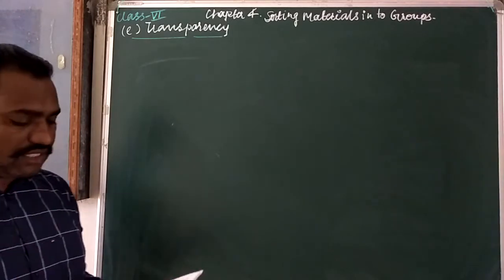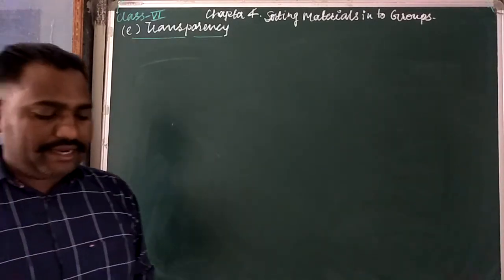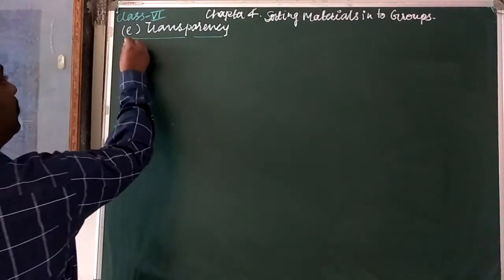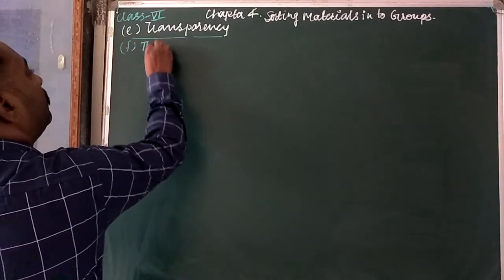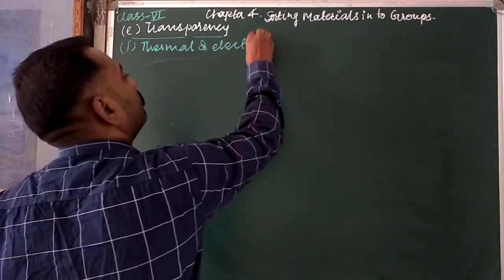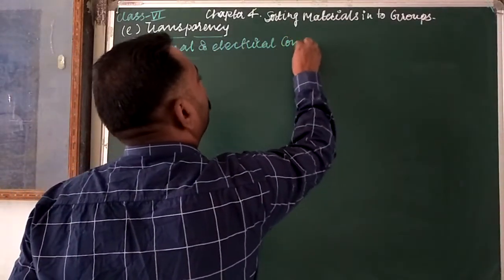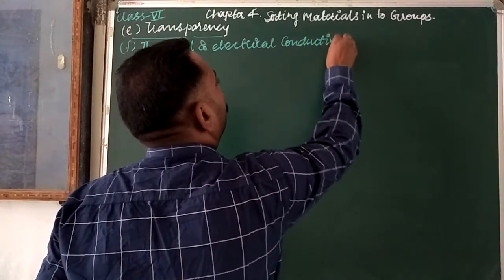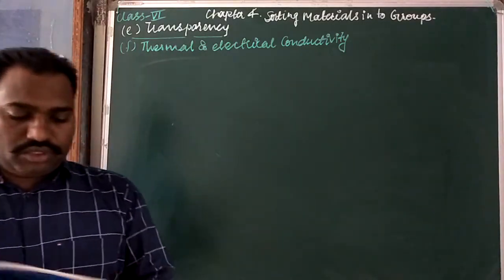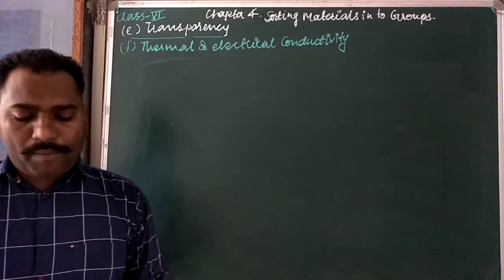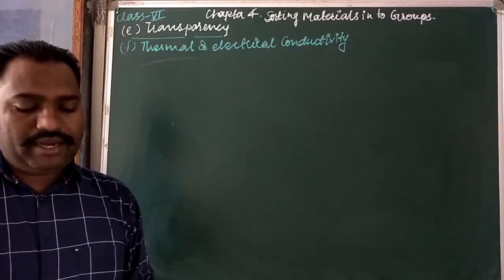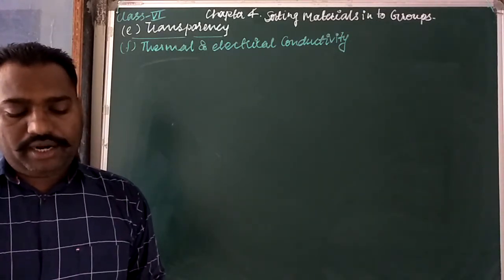Now, thermal and electrical conductivity. One more property for us is thermal and electrical conductivity. So look, metals like silver, copper, iron and aluminum become hot when they are heated over a flame. Generally they are heated over a flame.